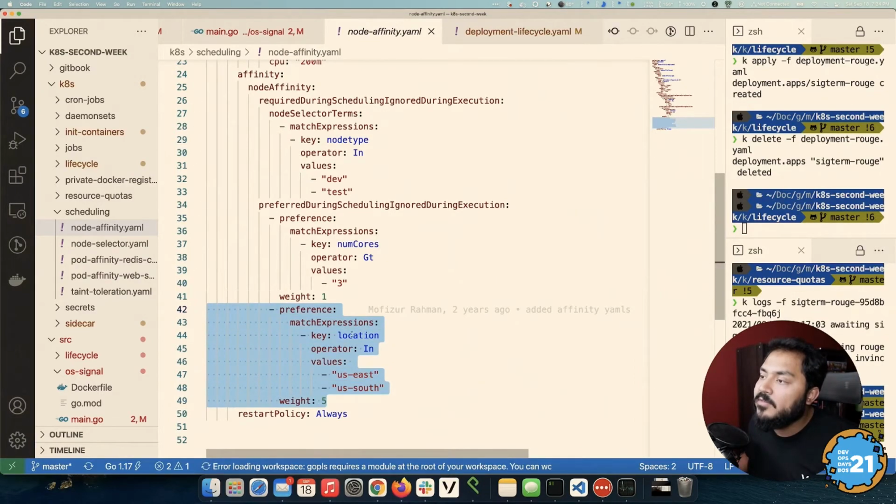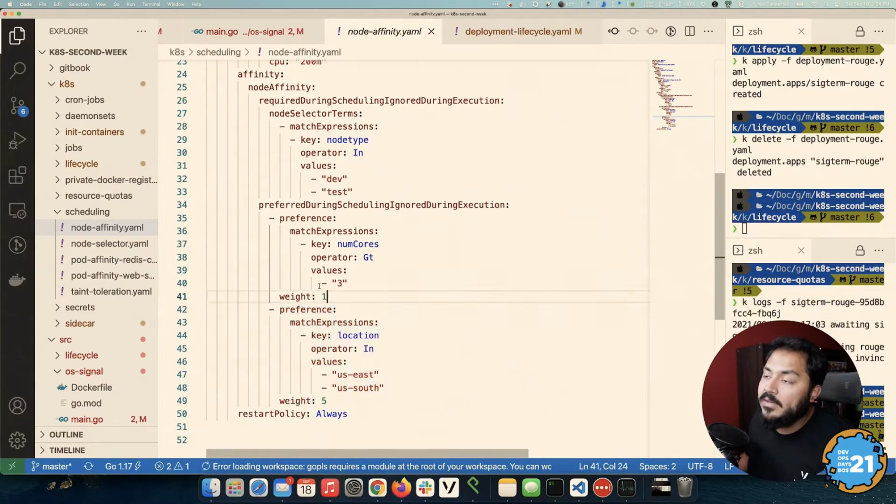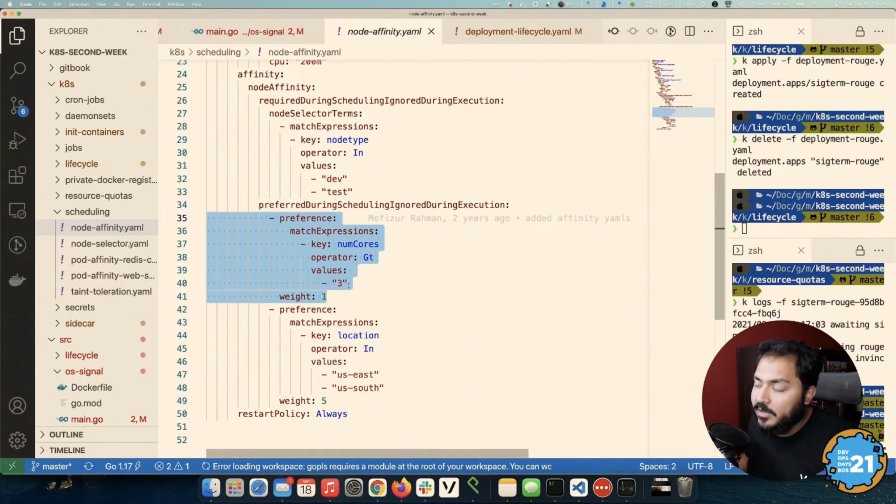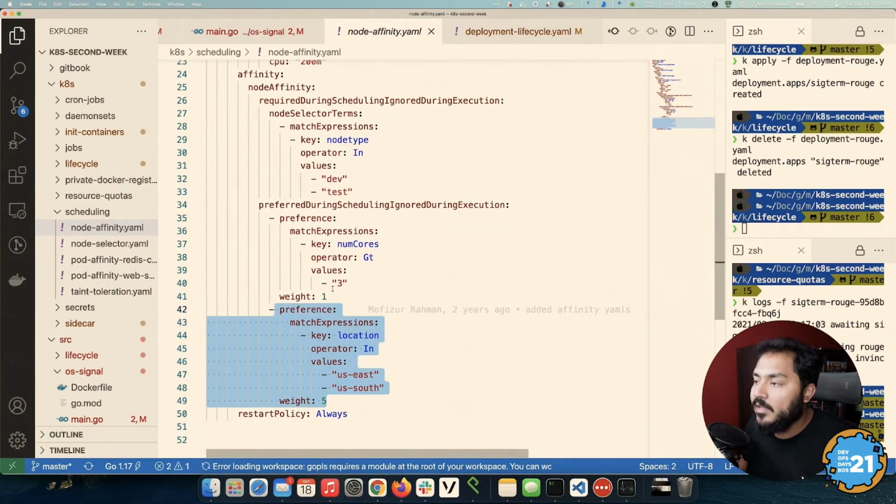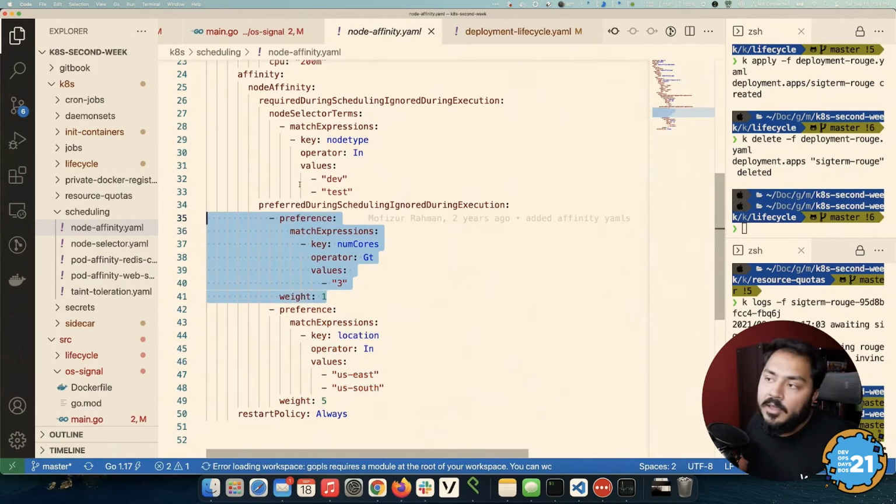That is a weight of 5. And number two, of course, is a lower weight. And that's how it's going to get calculated. It's going to get totaled up, and you are going to see that this one has 5 times more priority than this particular one. You can just always keep adding more preferences with different weights, however it makes sense.